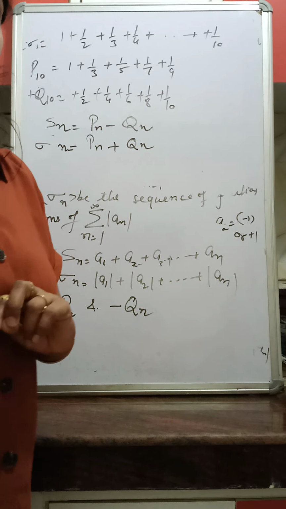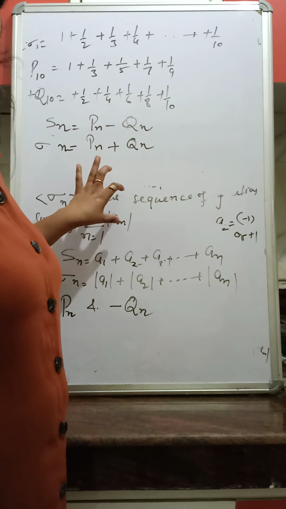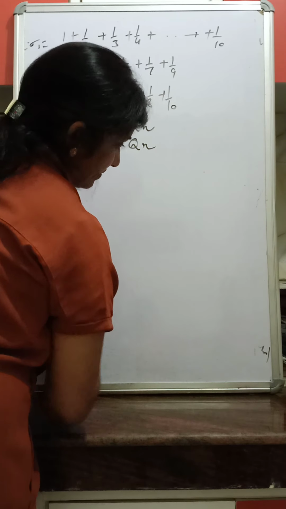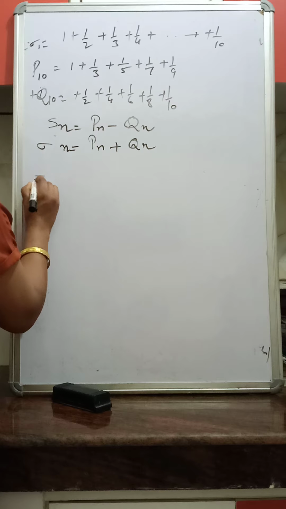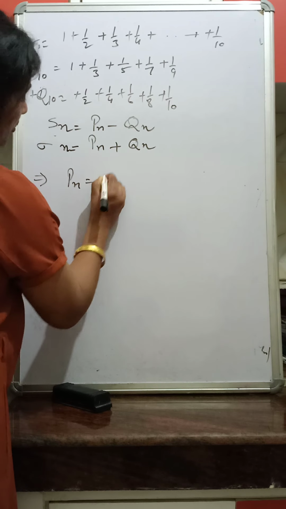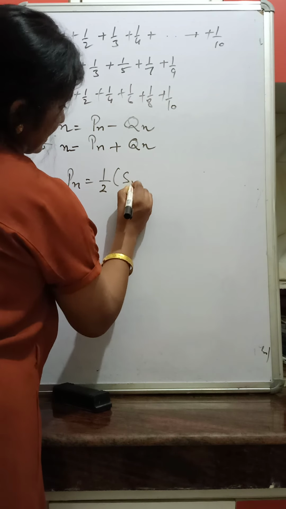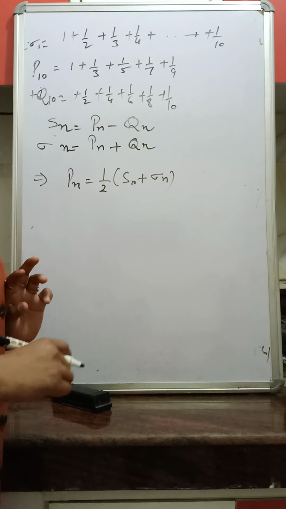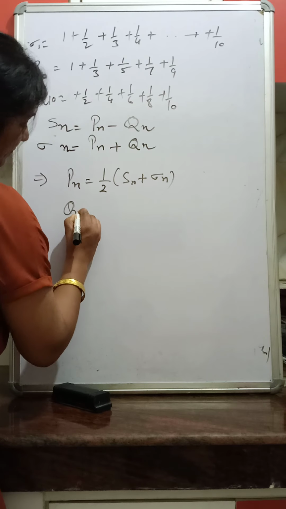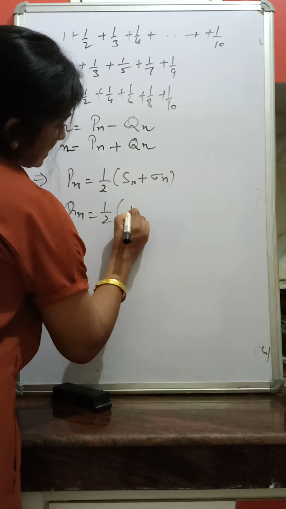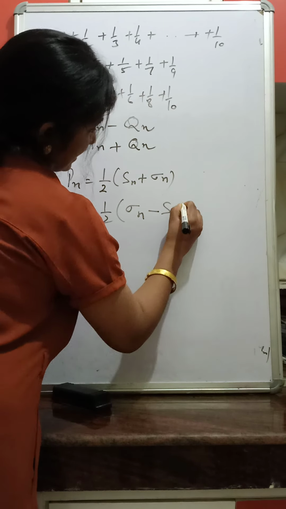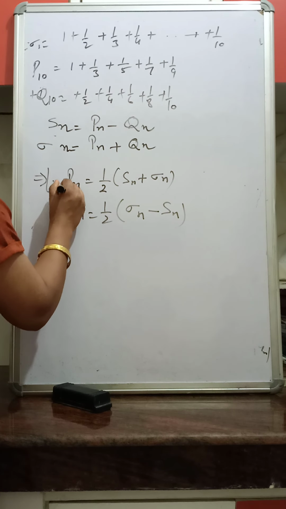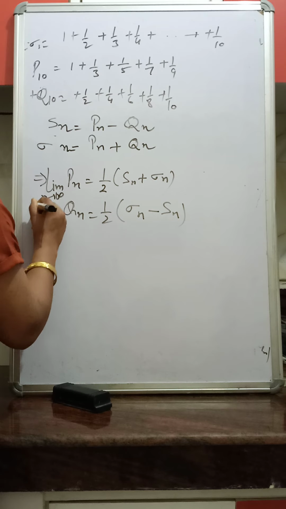Now what do we get if we add both of these? Adding both of these, we will get Pn as 1 by 2 times (sigma n plus Sn). And Qn is 1 by 2 times (sigma n minus Sn). Okay, now if we take the limit as n approaches infinity on both sides,